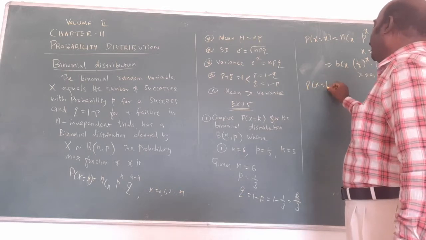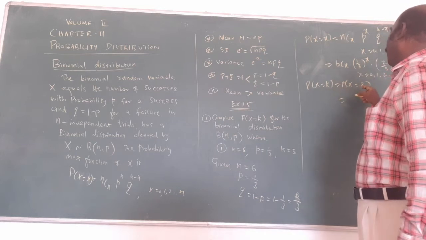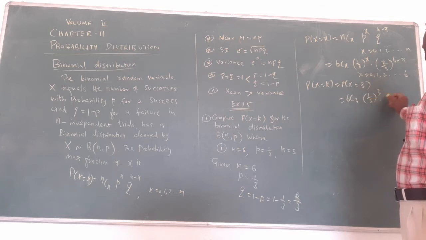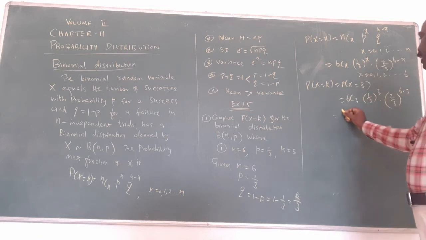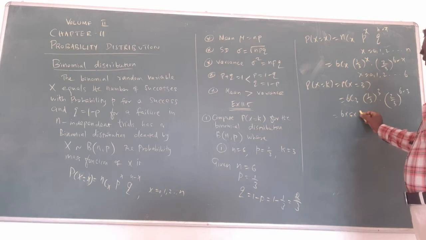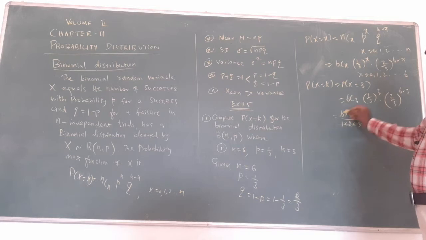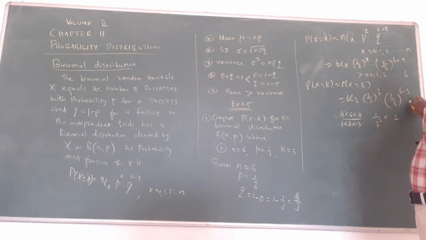Now only P of X equal to k is asked. P of X equal to 3. Now replace x by 3: 6C3 times 1 by 3 power 3 times 2 by 3 power 6 minus 3. Now the value of 6C3 is what? 6 into 5 into 4 divided by 1 into 2 into 3, so we cancel and get 20. Now 1 by 3 power 3, and 2 power 6 minus 3 is 2 power 3 by 3 power 3.